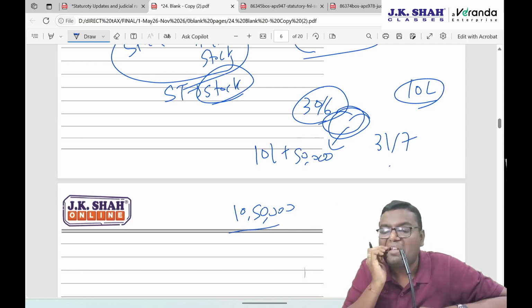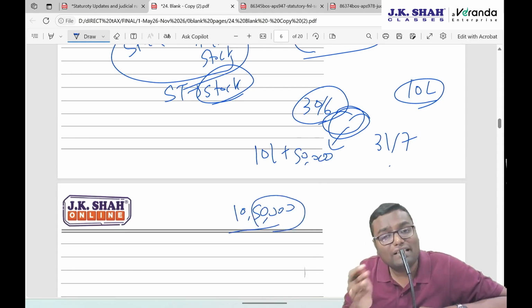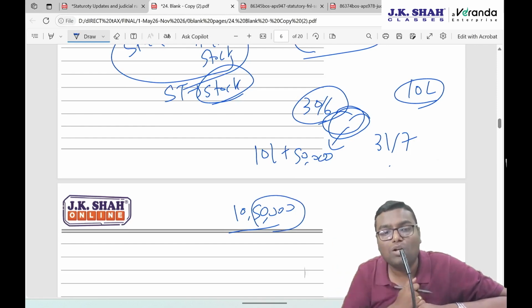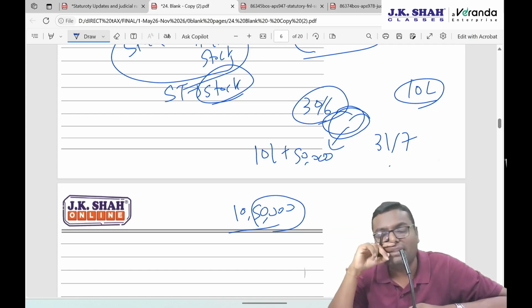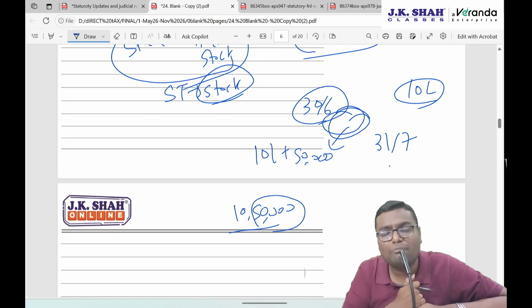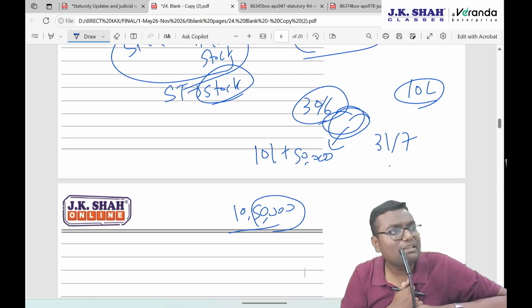So the bank will purchase the bond for 10 lakh 50,000: 10 lakh for the bond, 50,000 as interest expense. Question is, is this 50,000 allowed directly as a deduction under PGBP, or is it to be added to the cost of the bond? Because you purchased after the record date.